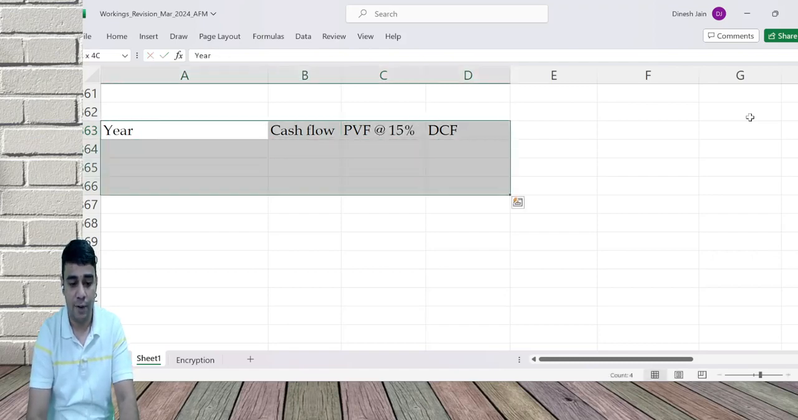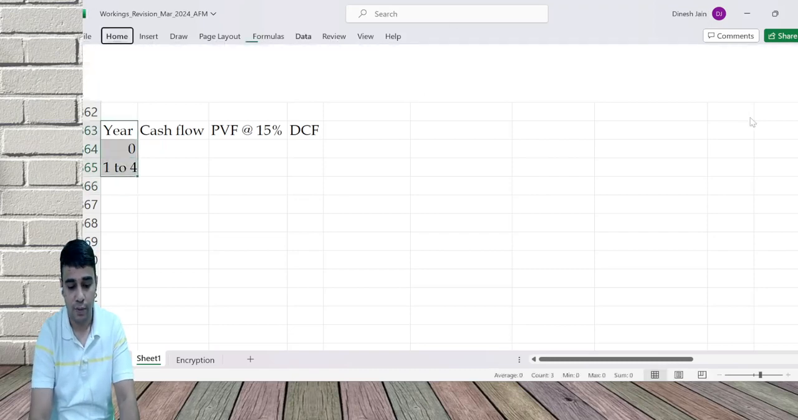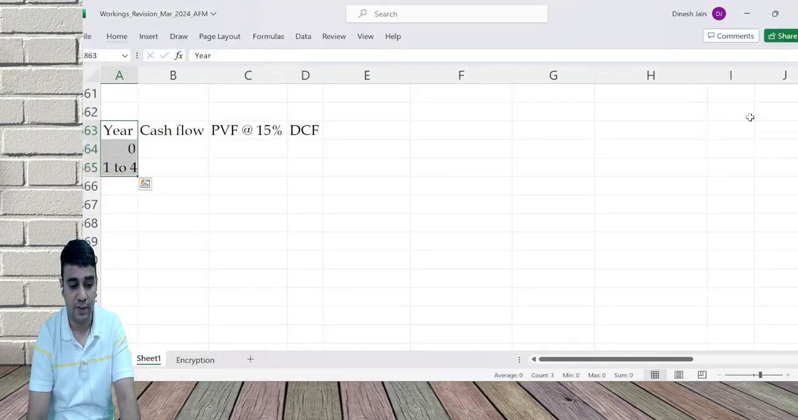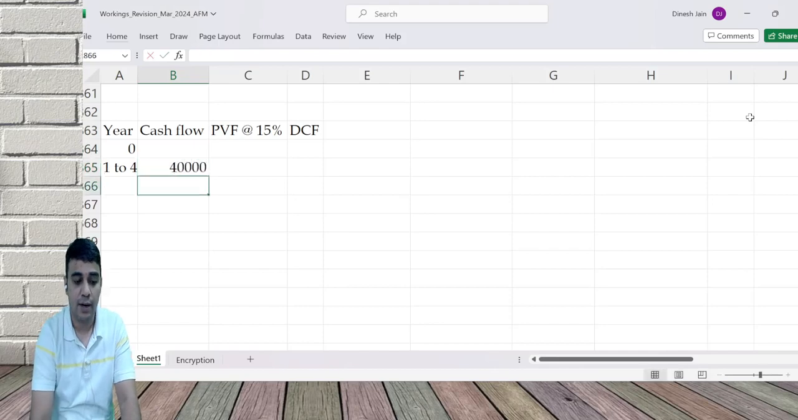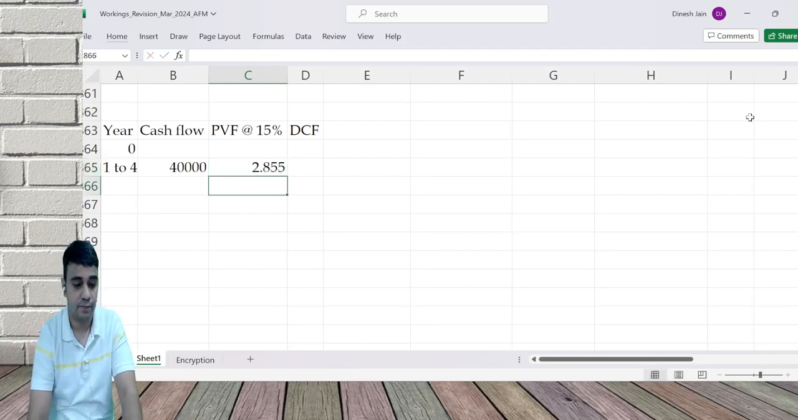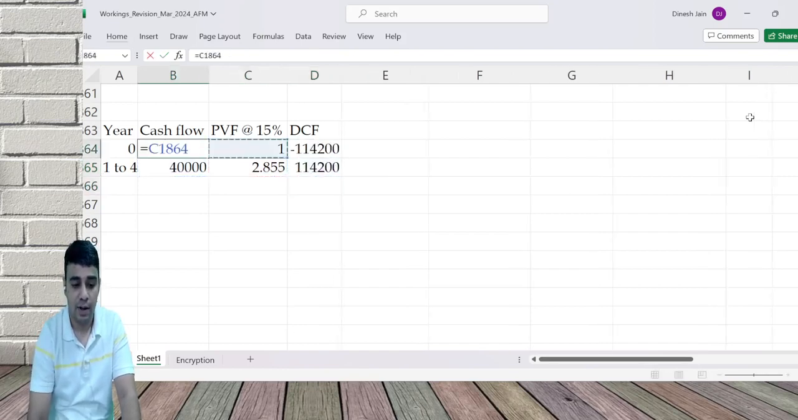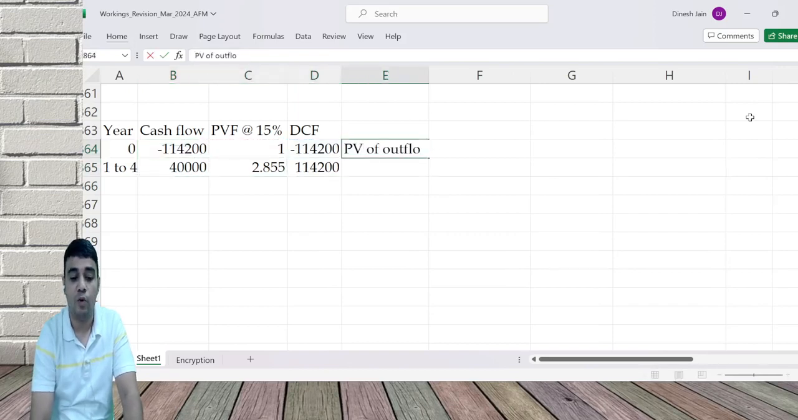15%. So if I put this year 0, 1 to 4, what is the inflow they have mentioned? Annual cost saving. Tell me the 4-year annuity factor. 15% 4-year factor. 1 divided by 1.15 equals... This is going to be 1. This number is this much. And you get this is PV of outflow.